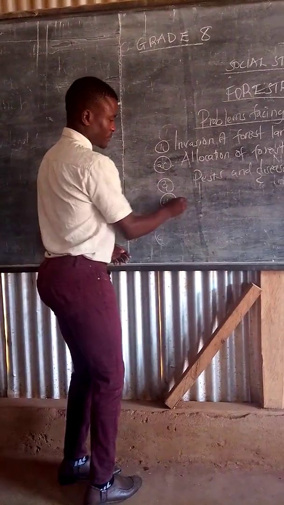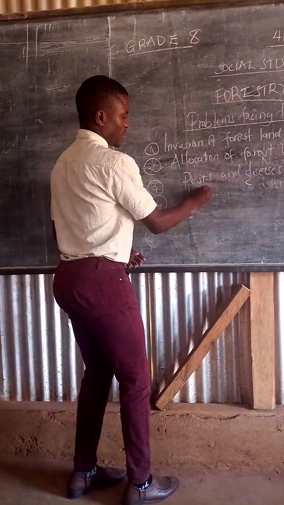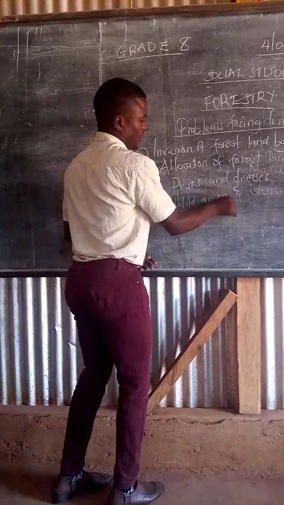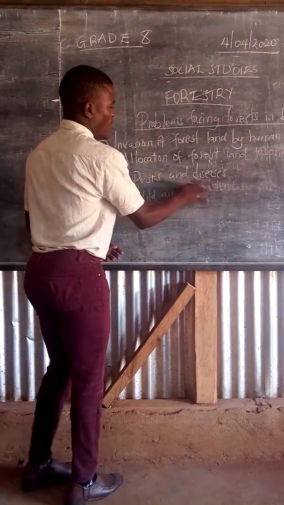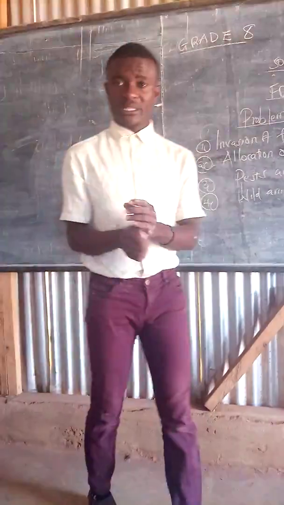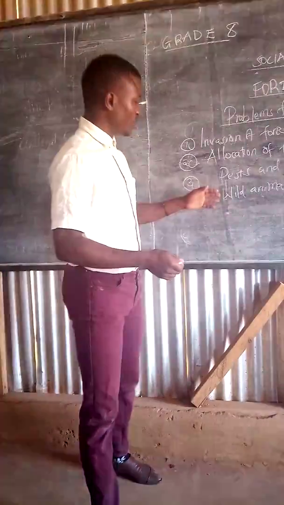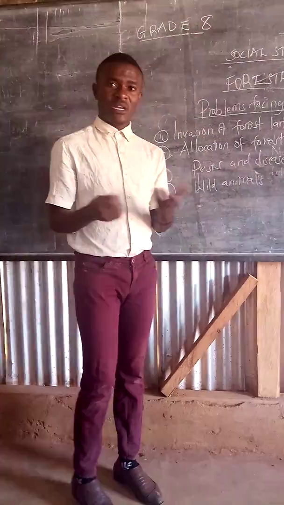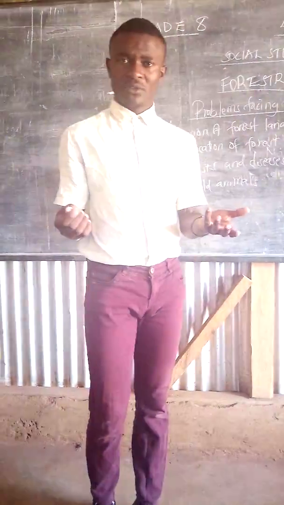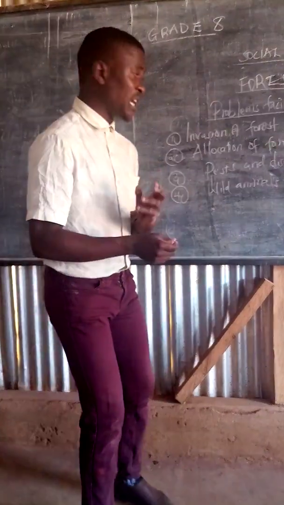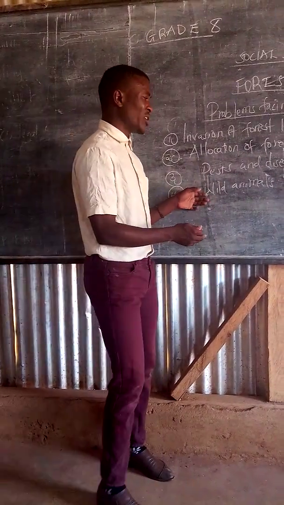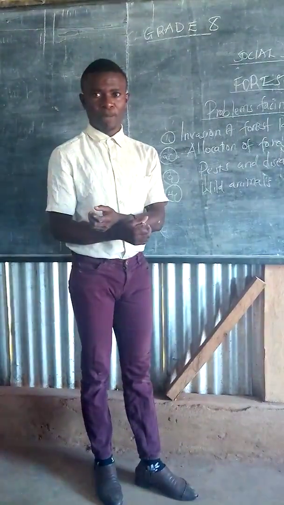Point number 4, we have wild animals. How are wild animals a problem to the forest in our country? Now, this is it. We have animals such as the elephants. Elephants do feed on forest vegetation, and sometimes they tend to destroy the trees in the forest.